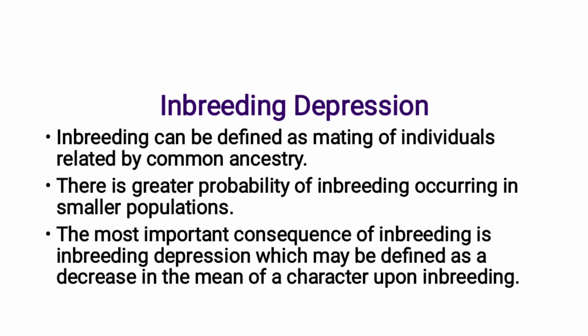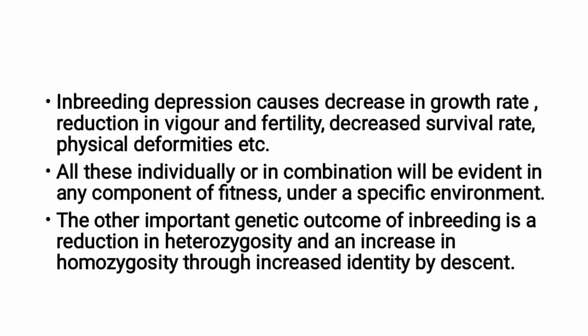The most important consequence of inbreeding is inbreeding depression, which may be defined as a decrease in the mean of a character upon inbreeding. Inbreeding depression causes decrease in growth rate, reduction in vigor and fertility, decreased survival rate, and physical deformities, etc. All these individually or in combination will be evident in any component of fitness under a specific environment.